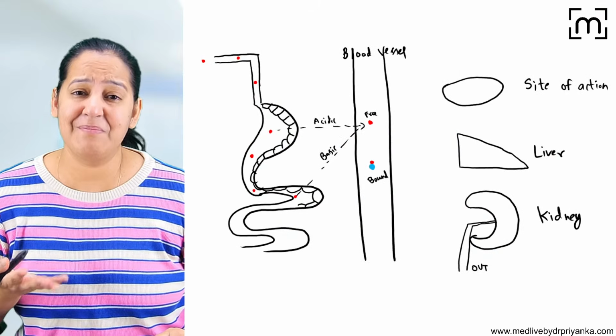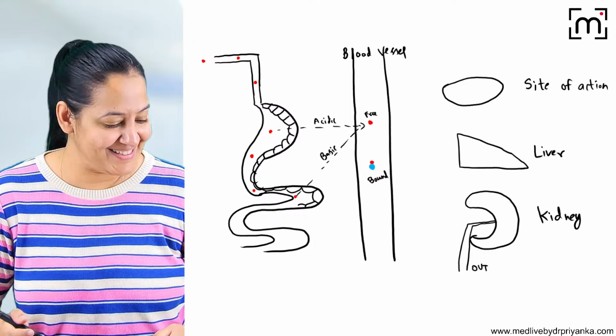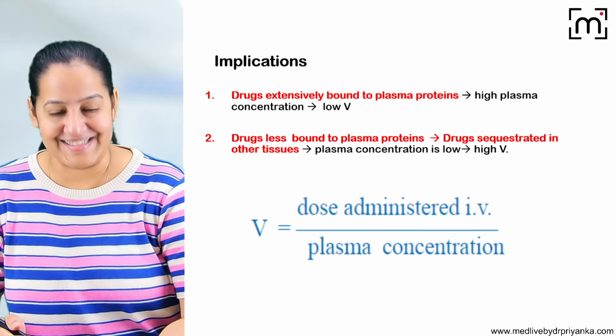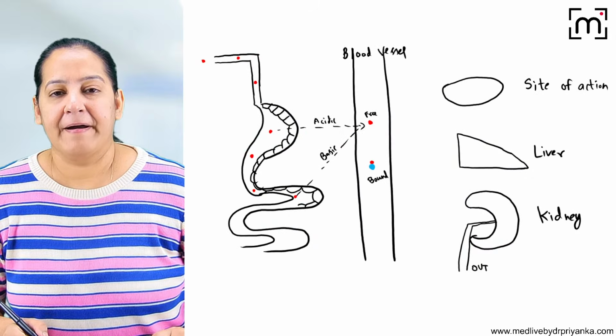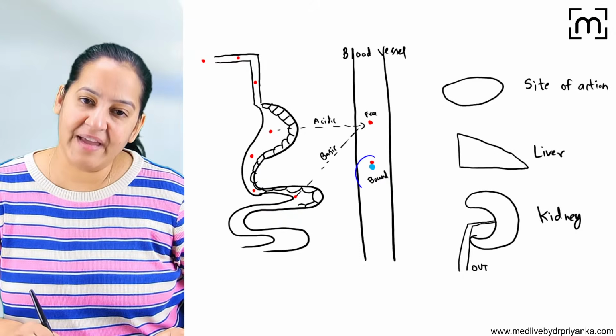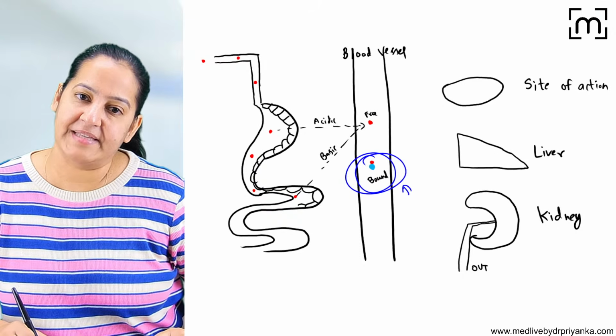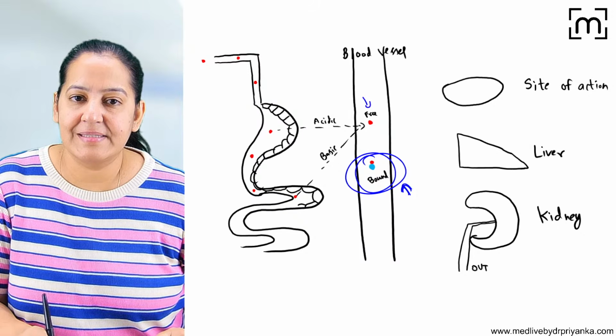Now what is the use? You will say, ma'am, being a doctor, how is it related to me? Is it necessary to understand and learn? Yes, it is necessary. You tell me the drug which has a high bound form. Plasma protein binding is high. So free form is less. Free form is less.